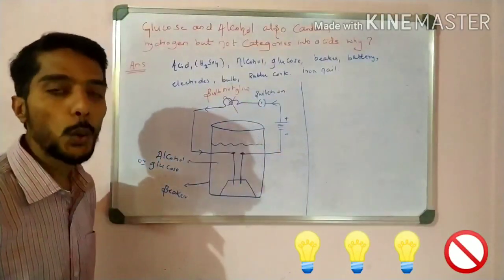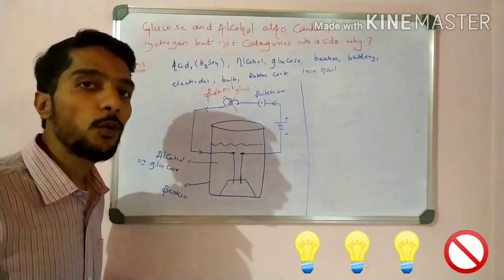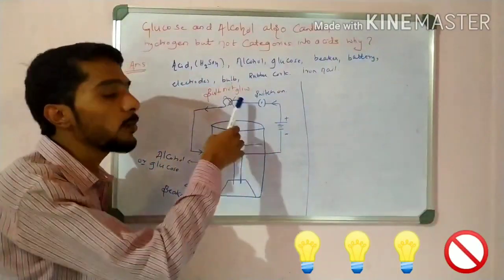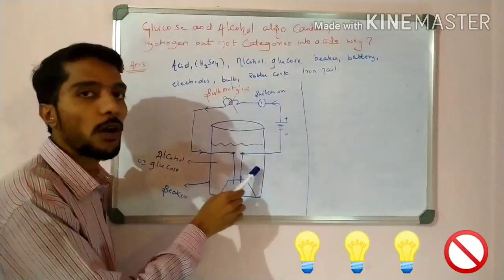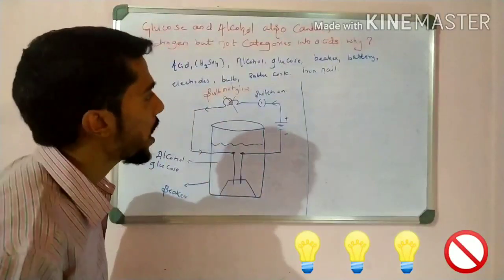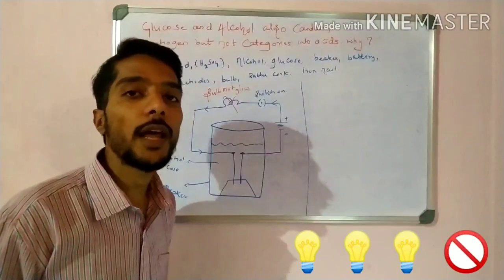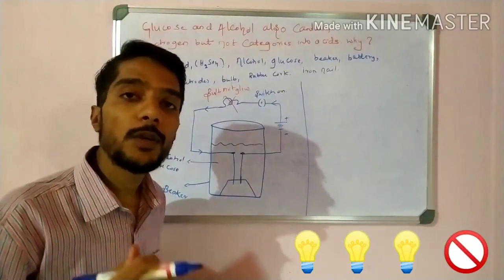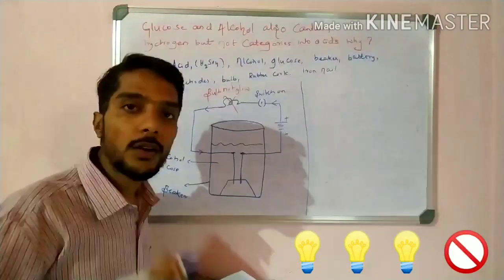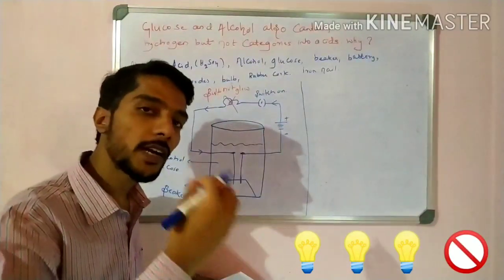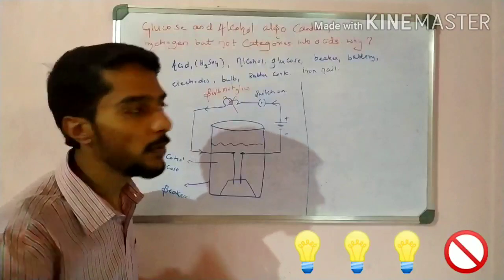What does it mean? If the bulb glows, it means electrons are passed. If the bulb does not glow, it means electricity is not passed, because here no ions are there, right? So the answer is that in the case of alcohol and glucose, the electric bulb does not glow because alcohol and glucose do not dissociate into ions, therefore they are not categorized as acids. That is the simple answer.